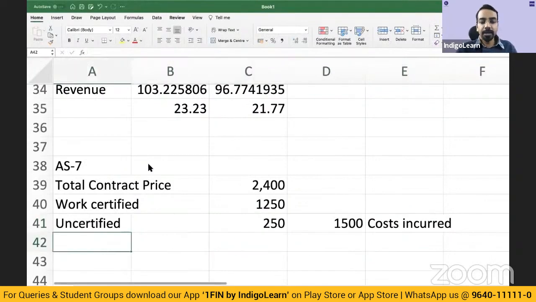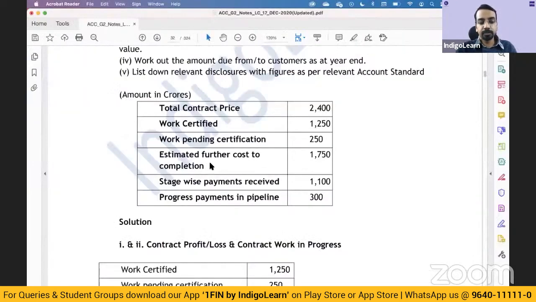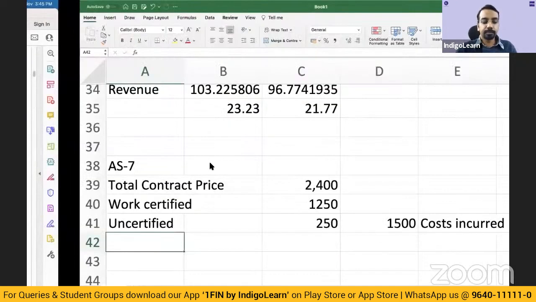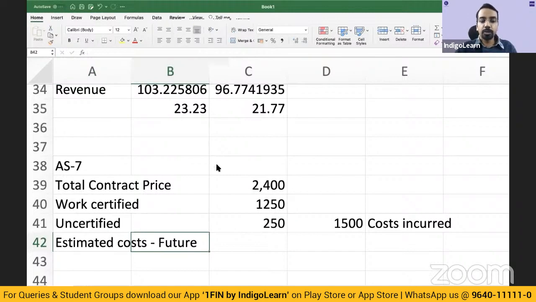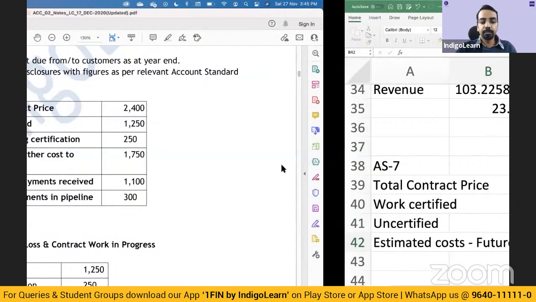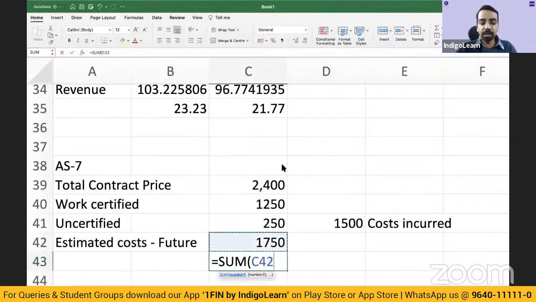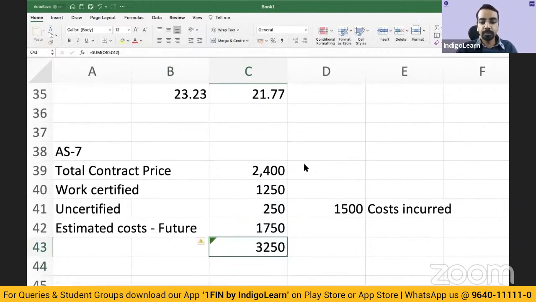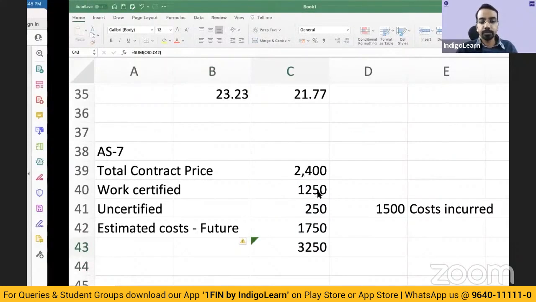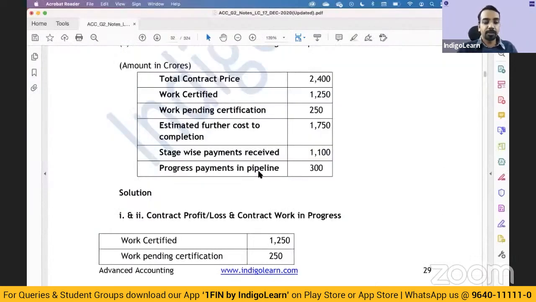Then estimated further cost to completion. Estimated cost to be incurred in the future is 1750. Now, if you see, total estimated cost is 1750 plus 250, 2000, plus 1250, 3250. Then stage wise payments received. So payments received from customers.